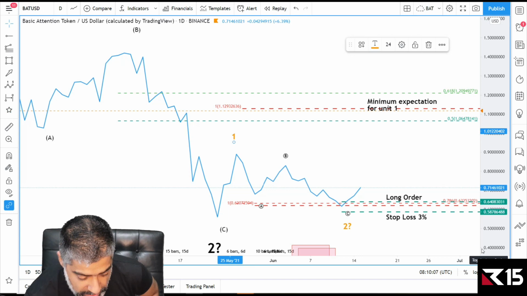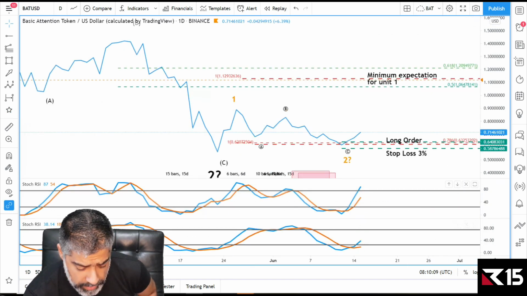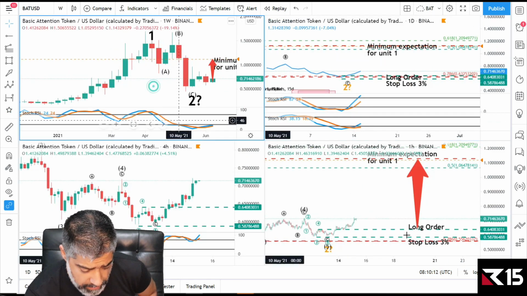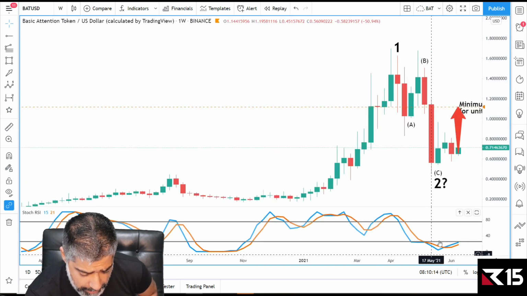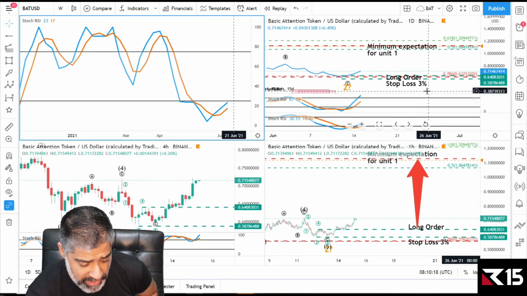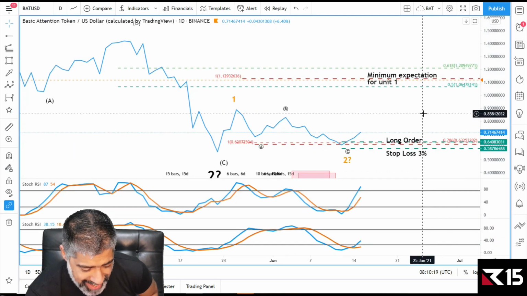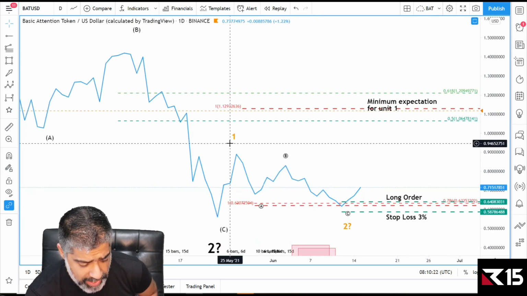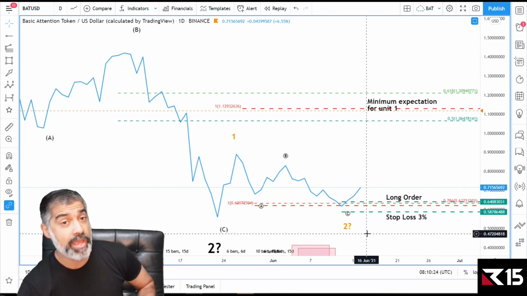Unlikely, because the daily momentums are up, and the weekly momentum is oversold and up. Like if we look at this on the weekly chart, it's up. So that just puts the probability in our favor. The wave count and the pattern recognition, the 1 and an ABC of a 2, is also in our favor.